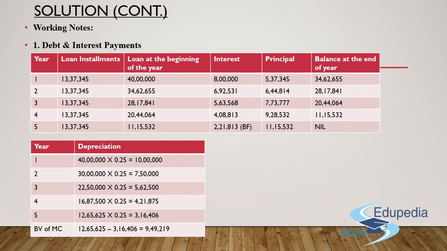Finally, what you'll see is that the book value of the machine in this particular scenario at the end of year 5 will come out to be 12,65,625 rupees minus 3,16,406 rupees, which is the depreciation for year 5. The final WDV which is available in the books of accounts after charging the depreciation of the fifth year will remain as 9,49,219 rupees. Why have I calculated this last thing? Because you also need to find out the present value of the saving that you will be taking up with respect to capital gain or loss while you'll be selling off this machine.